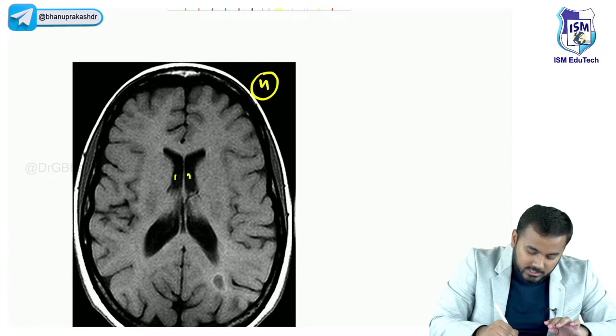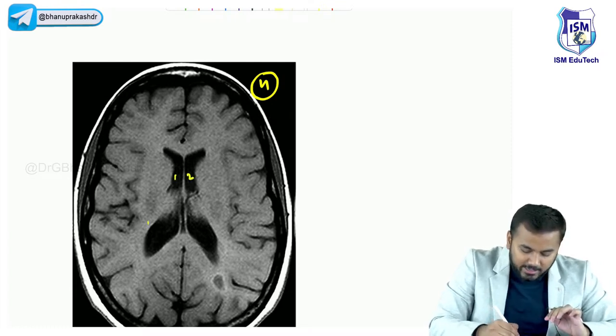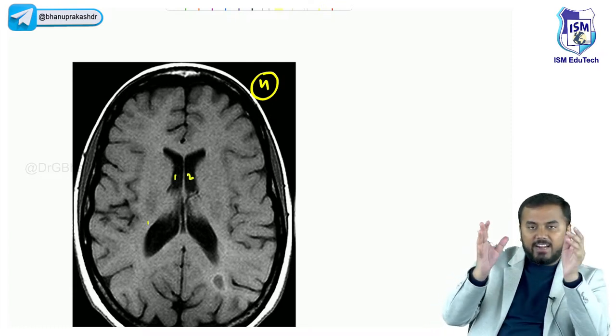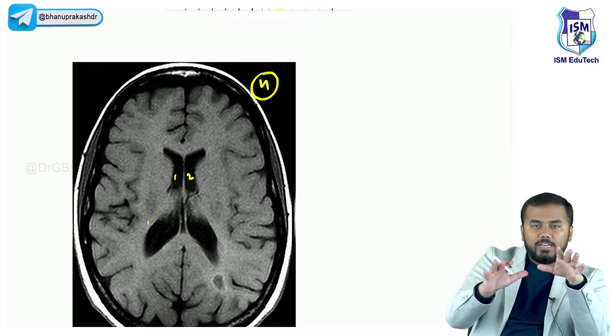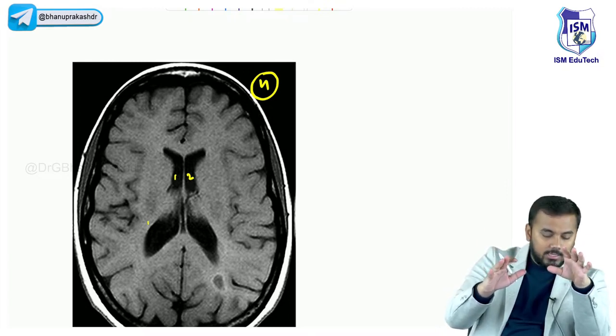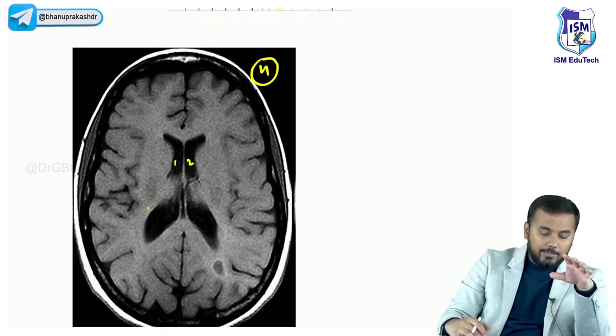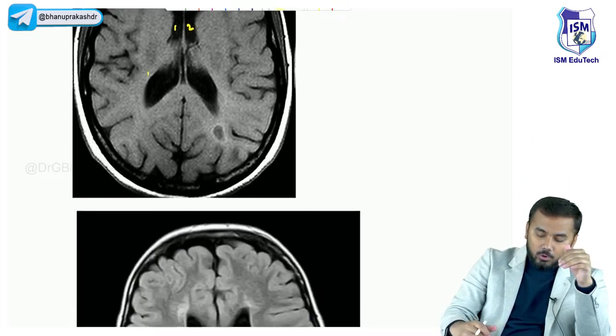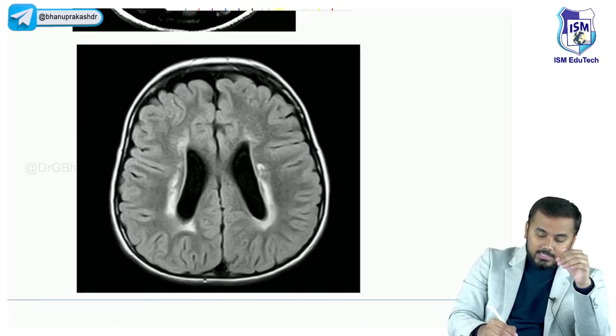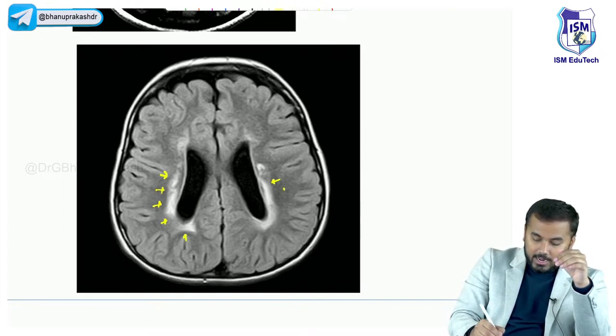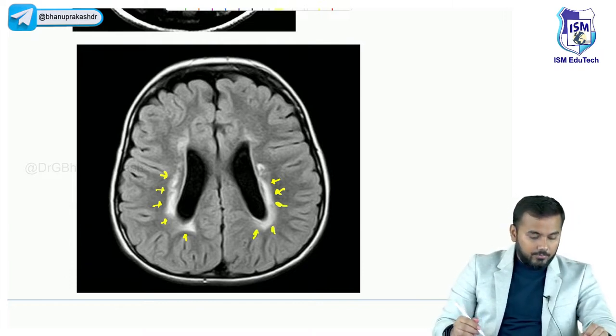And this is the first and the second ventricle. Surrounding the ventricle, can you see any white color, guys? Any damage to the white matter here? Can you see anything? Nothing like that, right? There is no hyperintense lesion here. Abhi ye dekho, look at the next one. You see, surrounding the ventricles, can you see a white color thing here? Right? High intensity. You can see a high intensity image over here. Right? So this is called as periventricular leukomalacia.